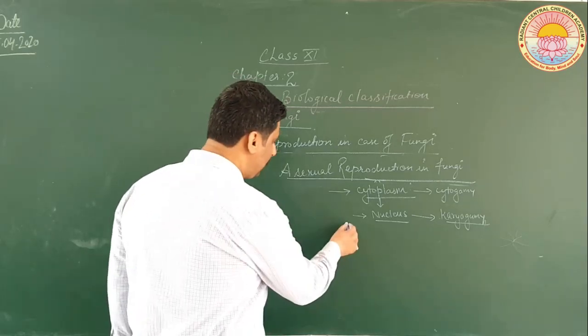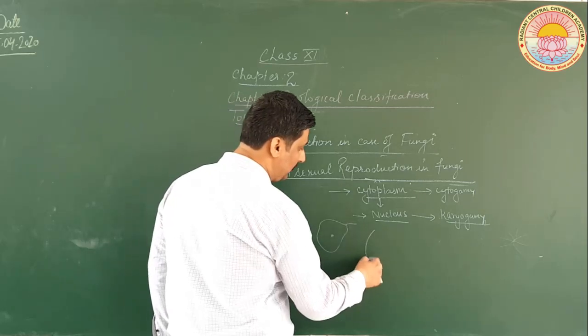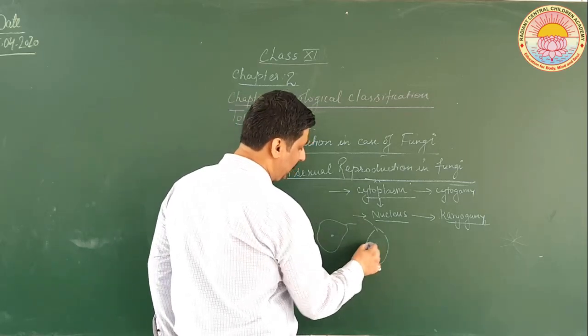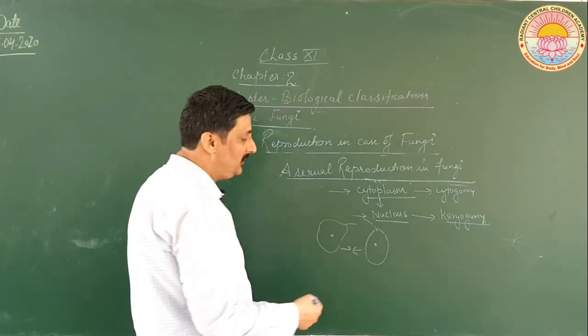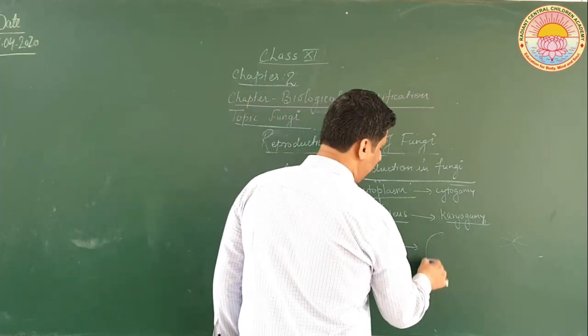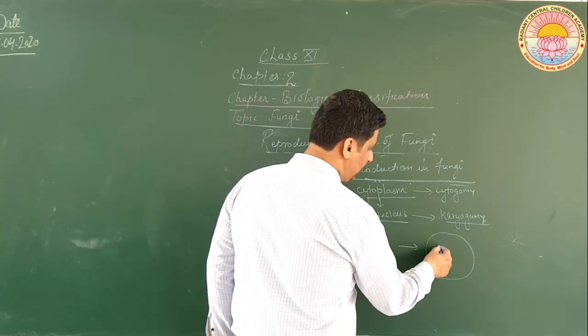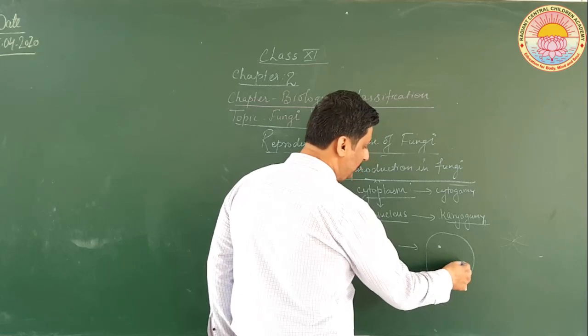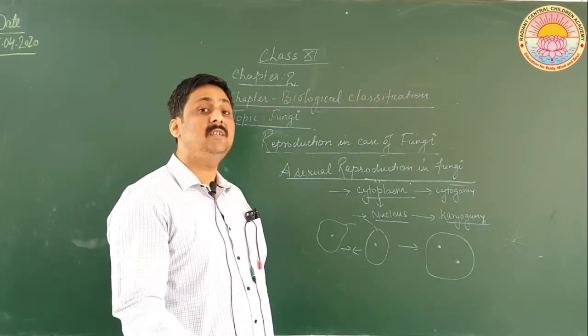Suppose this is a gamete, and this is again a gamete. If they fuse with each other, they form one cell, or you can say a zygote, but having two nuclei which are not fused, at least for some time.